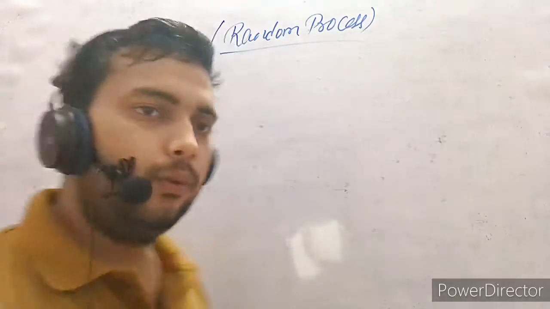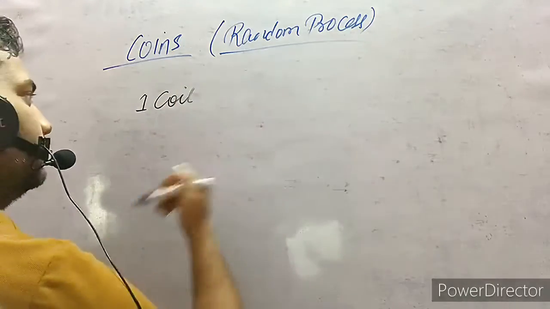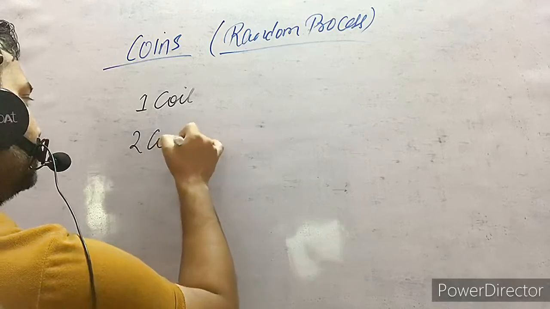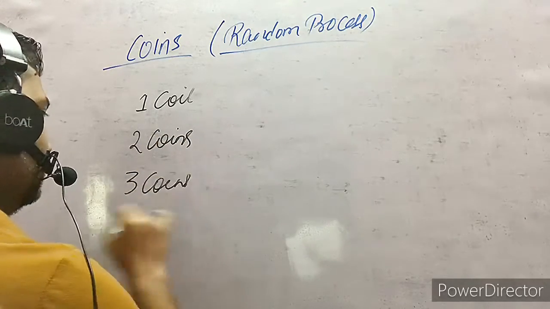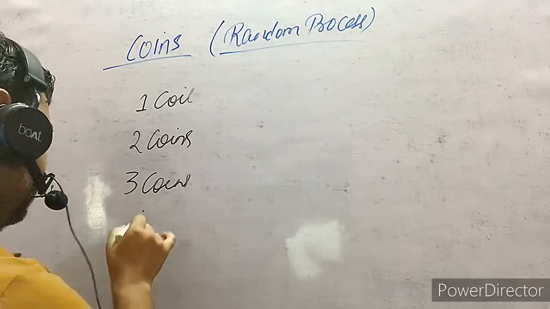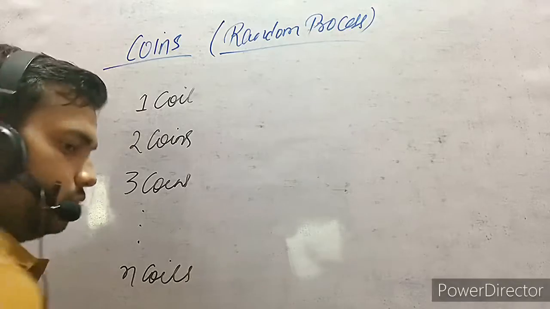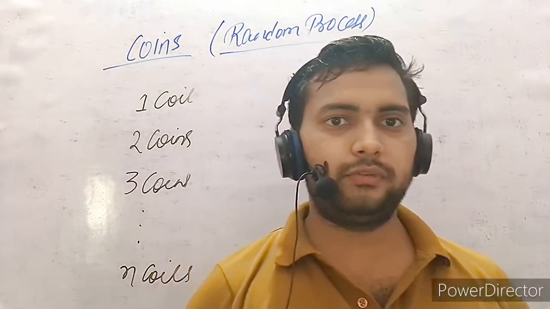If one coin is there, or two coins, or three coins, similarly n number of coins, in how many ways can we write the total number of cases?